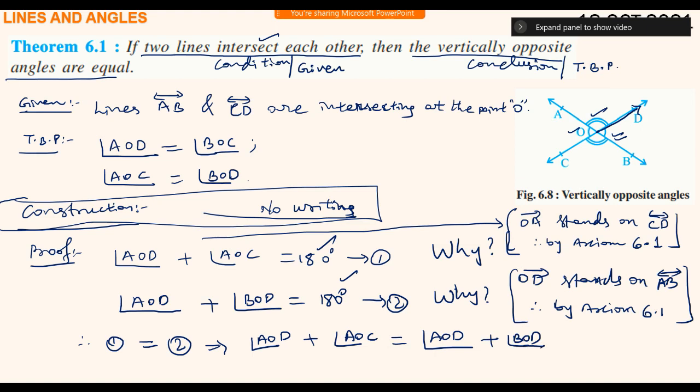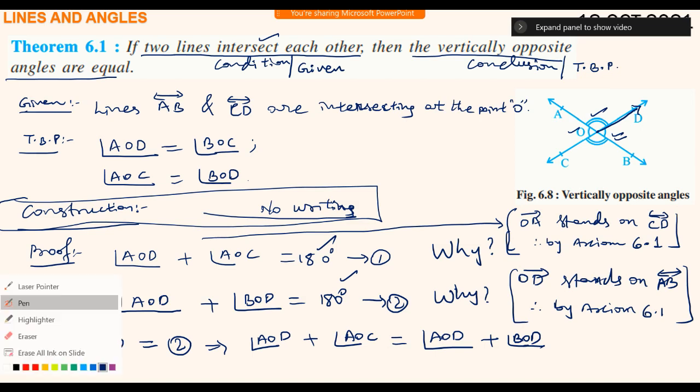Actually, there is one statement in chapter number 5, Introduction to Euclid's Geometry. In that there is a postulate. We call them postulates of Euclid, meaning general truths, universal truths. One of the postulates tells: if equals are subtracted from equals, then there is no change in the remainders.